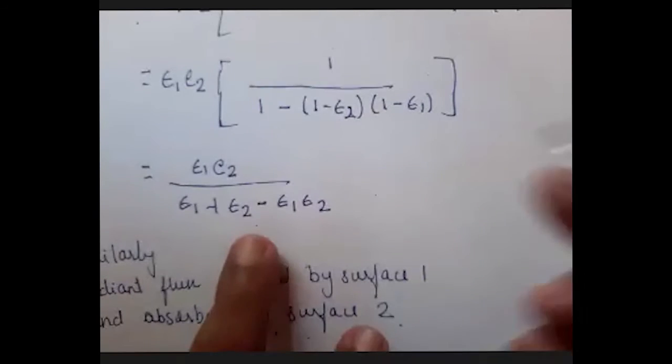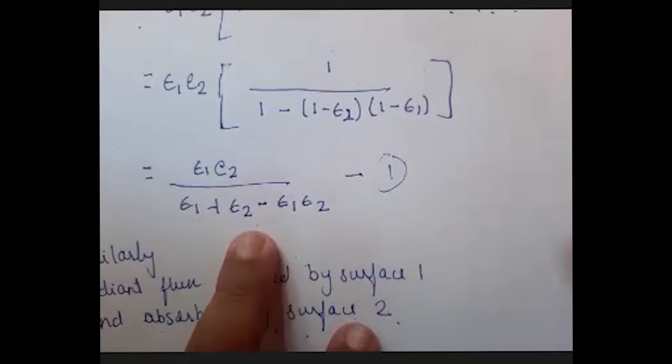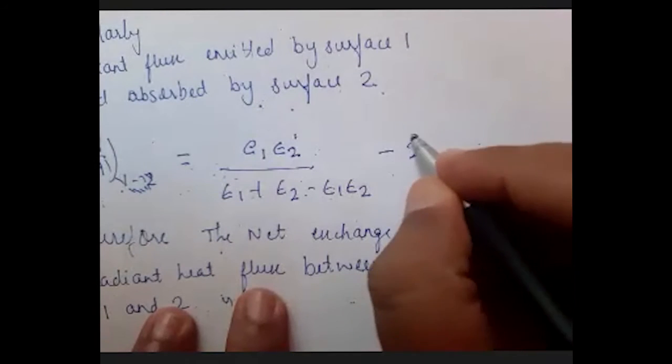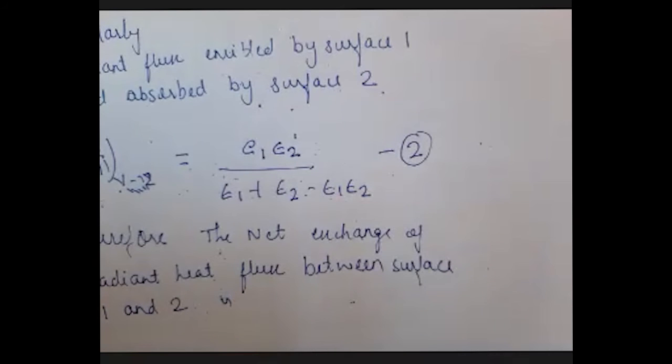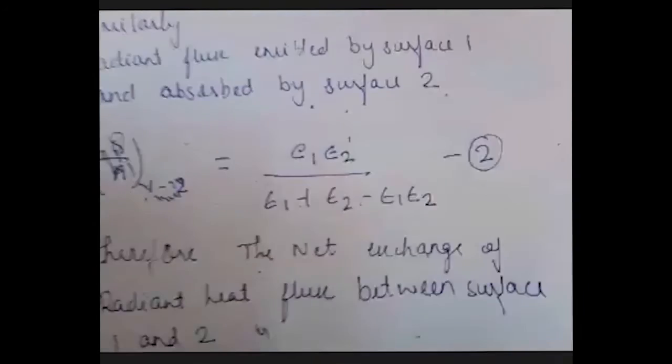So I take this as equation number 1 and this as equation number 2. It will be the net exchange of radiant flux between two surfaces, the net radiation from surface 2 absorbed by surface 1.